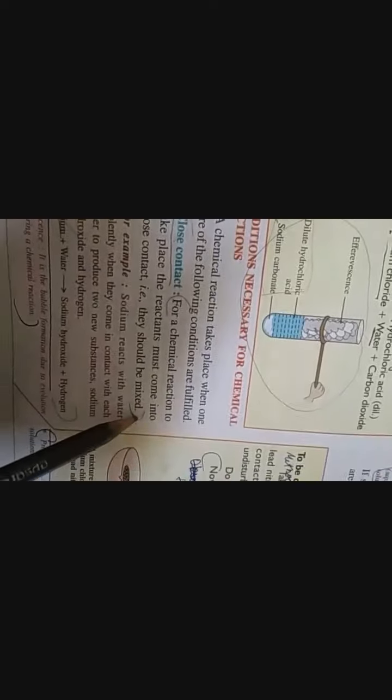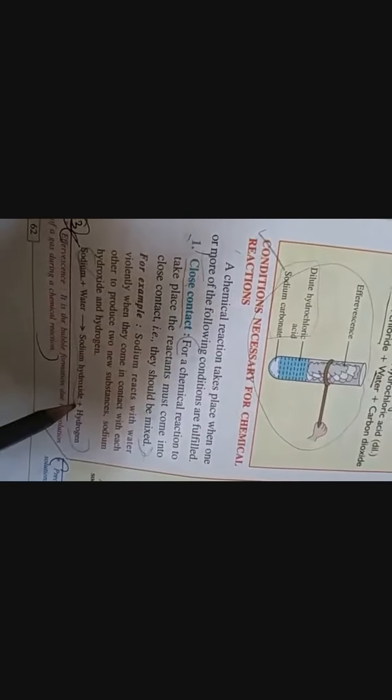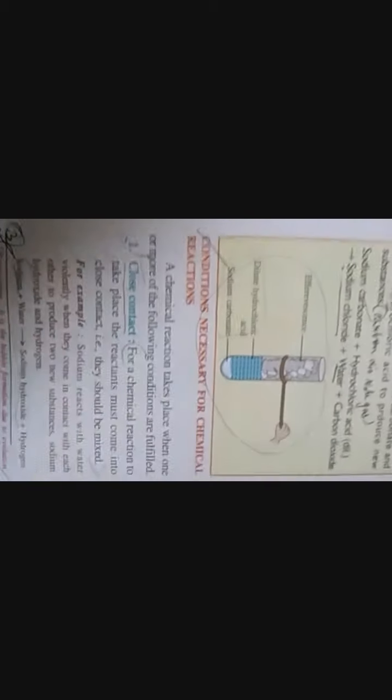You have to do all these reactions on the blank sheet. On the ruled line paper, what will come? Close contact. First point, close contact. Up till here you will write on the ruled sheet, reaction on the left side, on the blank side. Similarly, up till here on line sheet, reaction on blank page, right opposite it, corresponding. Okay. Light up till light and then reaction on the blank page, catalyst and then reaction on the blank page. So when you write these conditions, you have to see that the blank page should be empty.